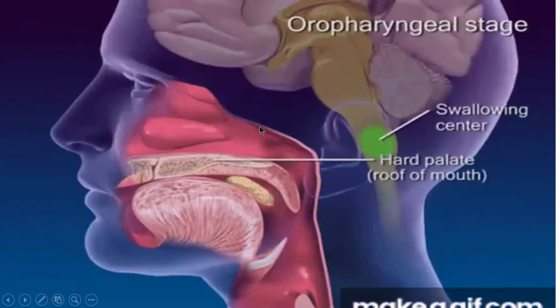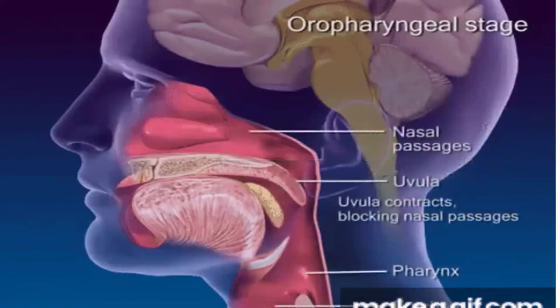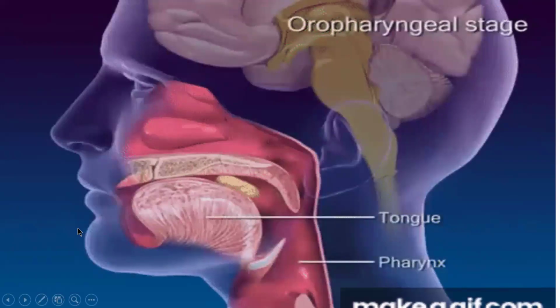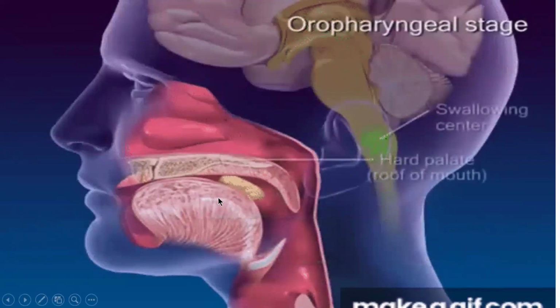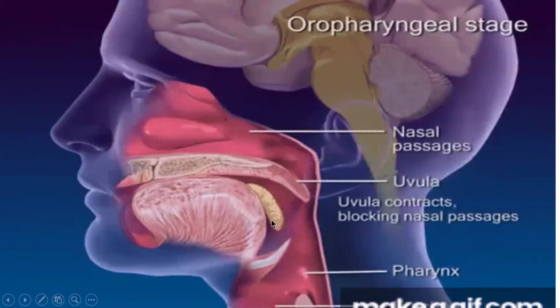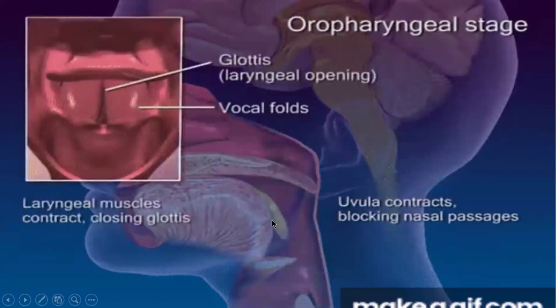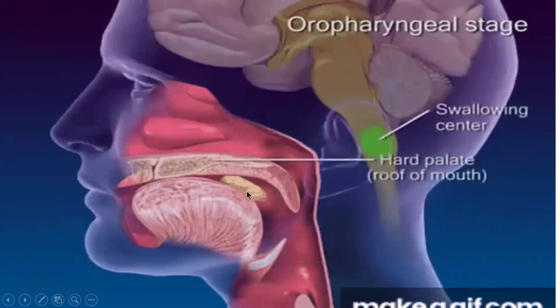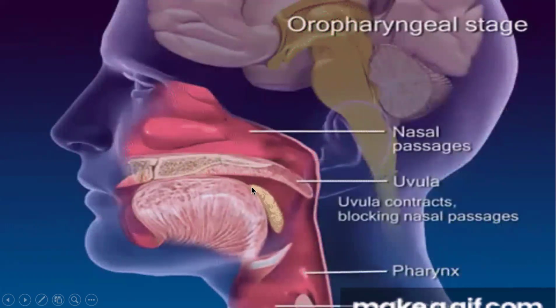Pause the video and try to see it all. The uvula contracts, blocking the nasal passage, the laryngeal muscle contracts, the epiglottis opens, and it allows the food, when you take the food, to go inside the food pipe. And when the process is complete, the epiglottis will close.